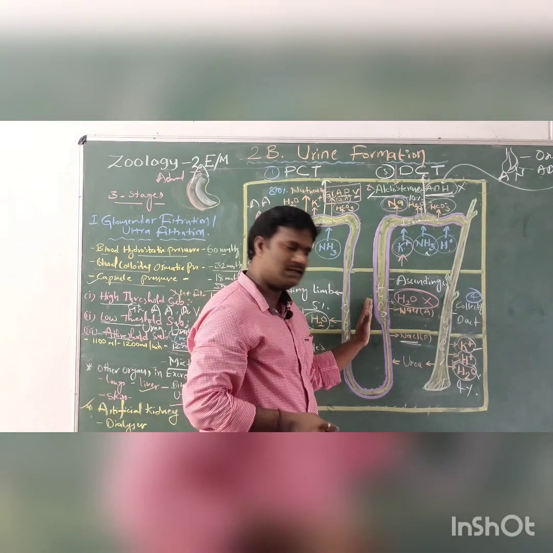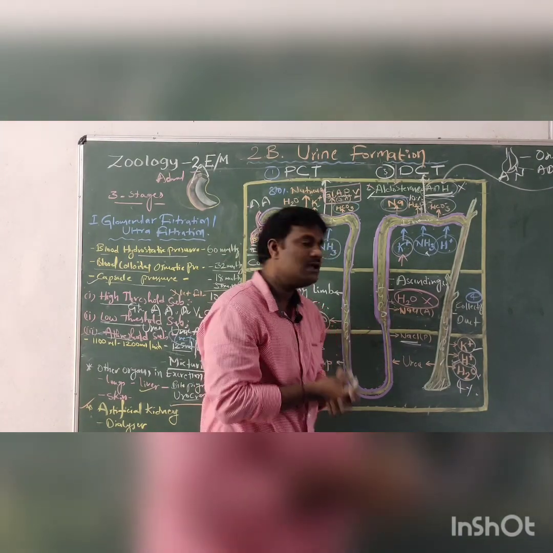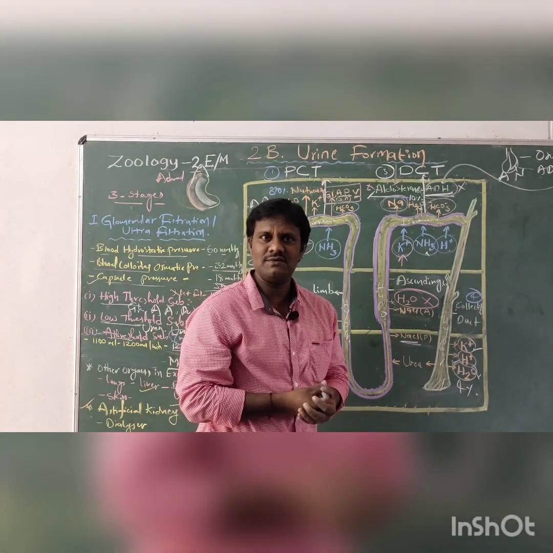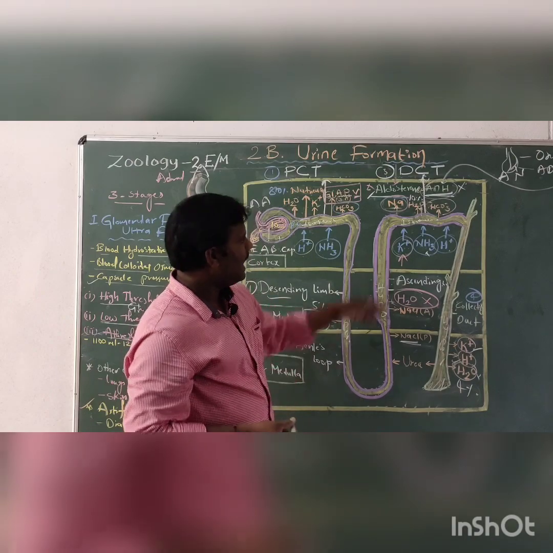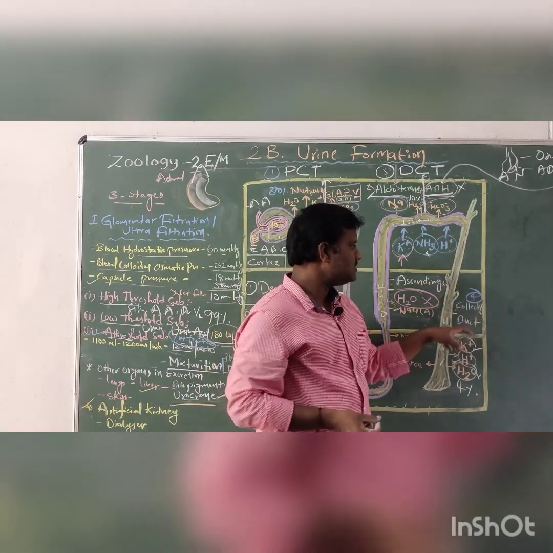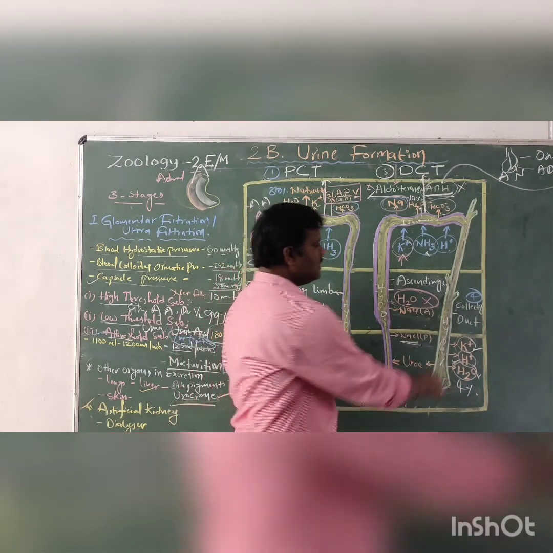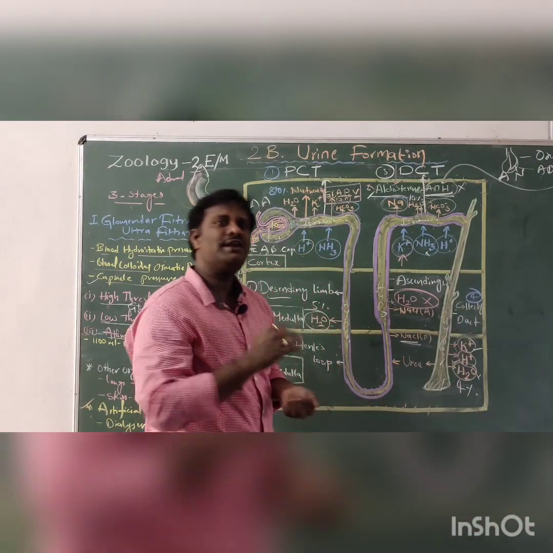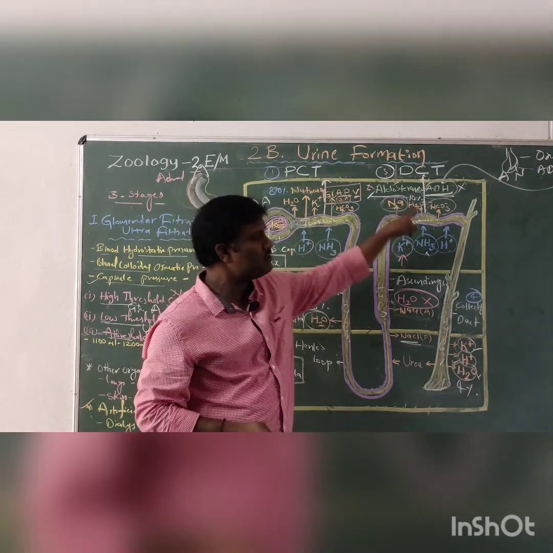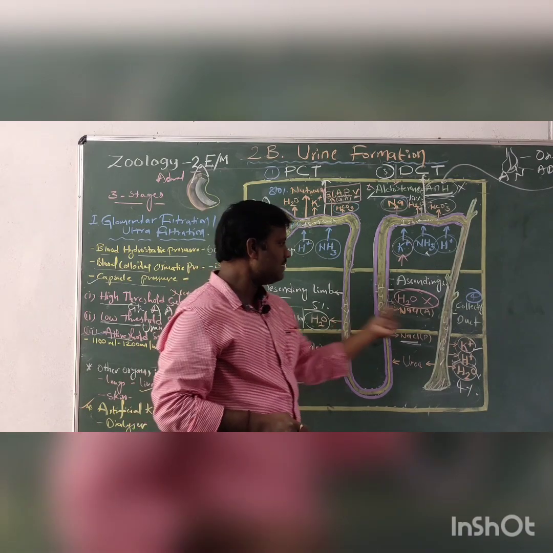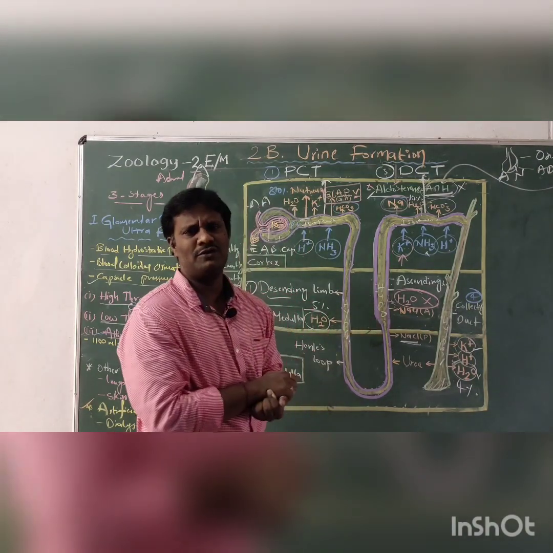The next part is the ascending limb. In the ascending limb, the urine is in a hypotonic condition, because the water cannot be reabsorbed there. And the next one, the collecting duct: the maximum water is reabsorbed at this final stage of the nephron, so hypertonic urine is released. So: isotonic in the proximal and distal convoluted tubules, hypertonic at the descending limb and the end, and in between, only the ascending limb forms hypotonic urine.